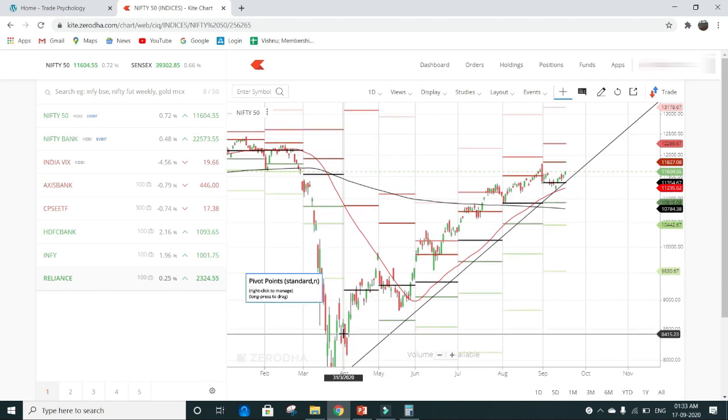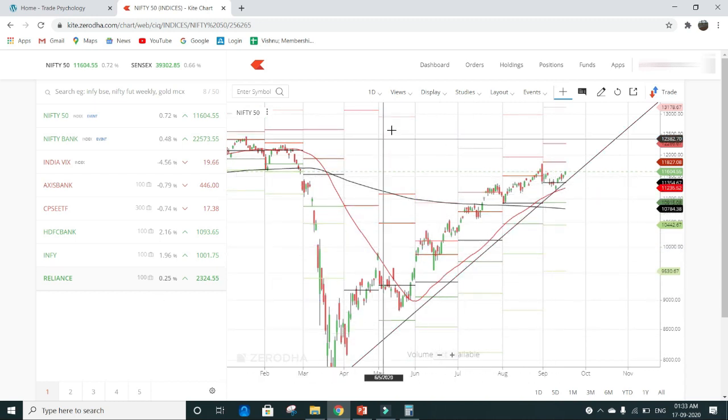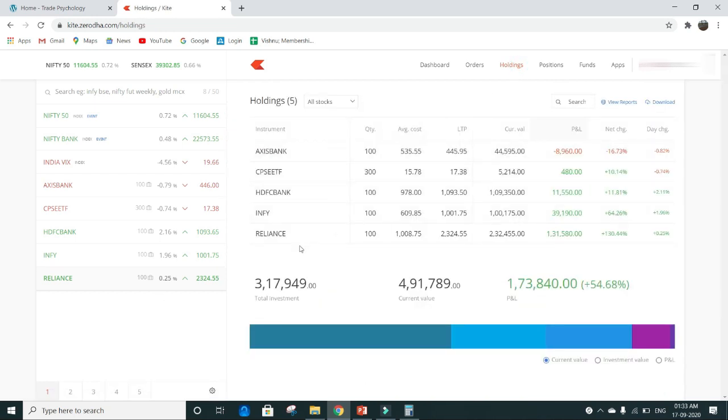So in this case, as the Nifty is moving in the upward direction, I invested in some of the stocks like Reliance and Infosys because these are the two major large caps in Nifty. So I achieved close to around 130.44% in Reliance and almost 64.26% in Infosys.